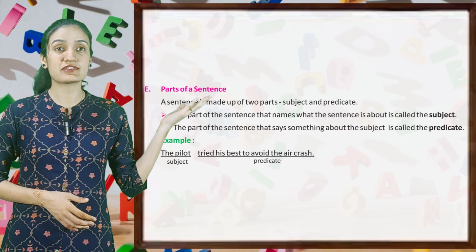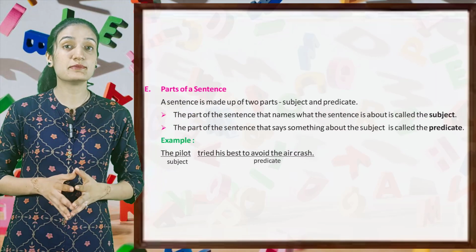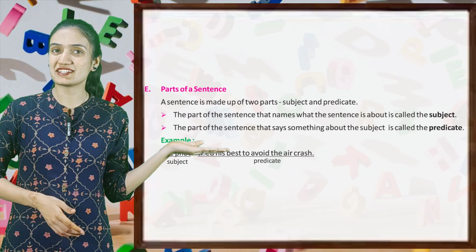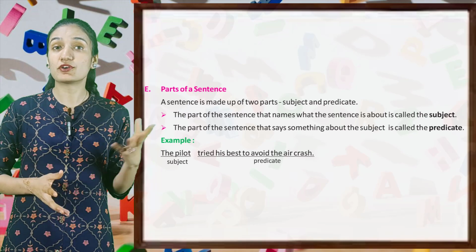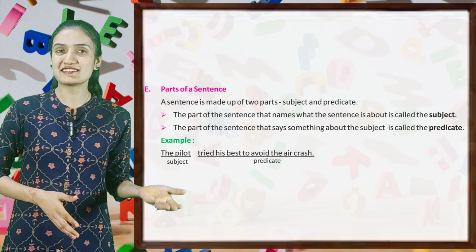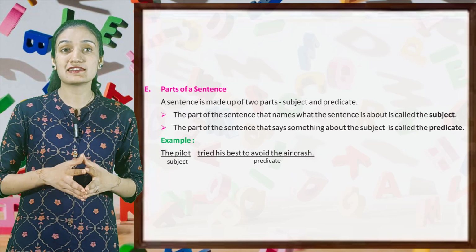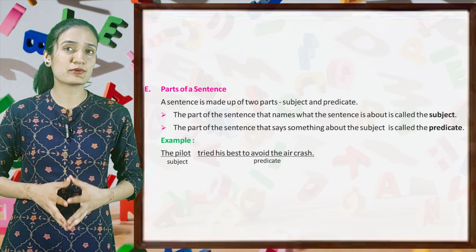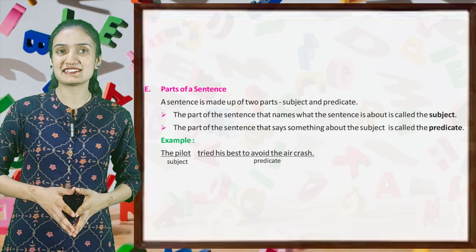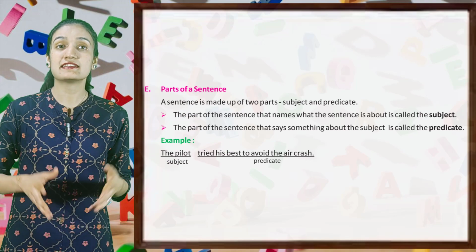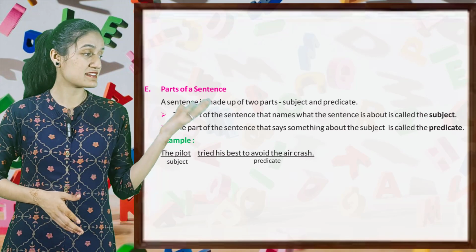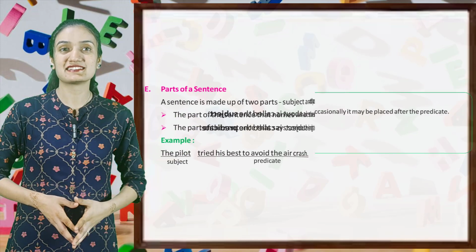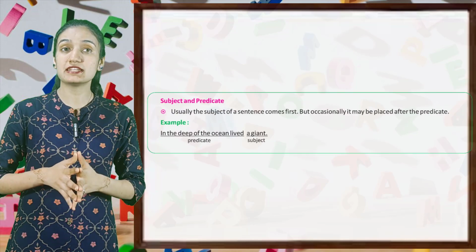Now, parts of a sentence. A sentence is made up of two parts, subject and predicate. A part of the sentence that names what the sentence is about is called the subject. The part of the sentence that says something about the subject is called the predicate. Now examples, the pilot tried his best to avoid the air crash. Subject and predicate.